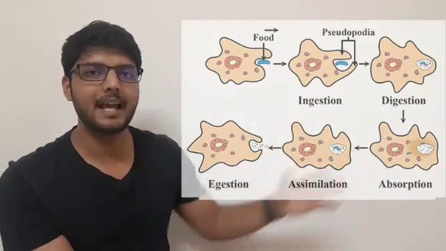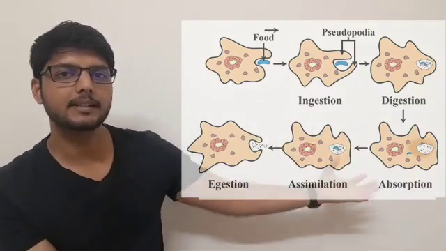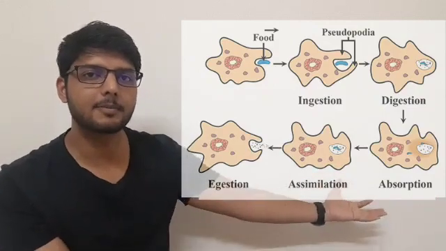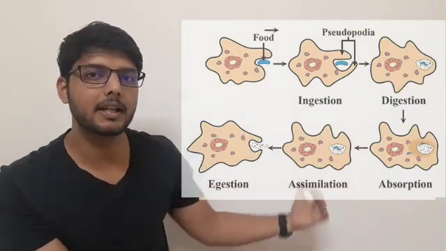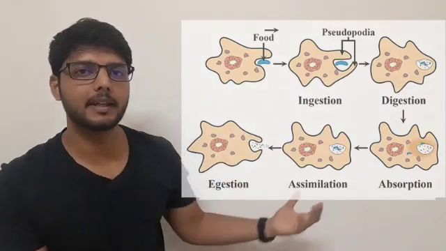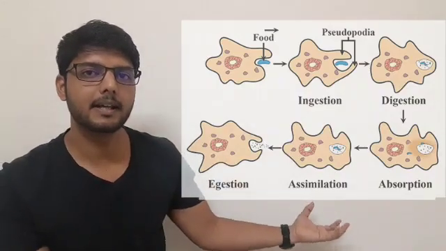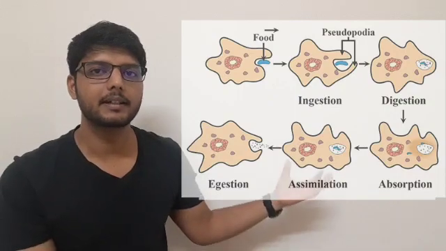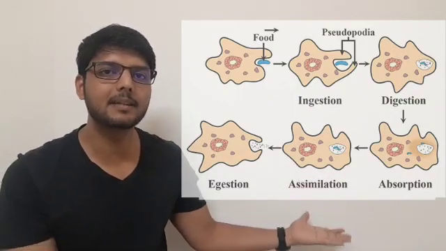That is known as absorption. We can see in this figure that after absorption, it will utilize that energy for the growth of the amoeba. So we can see here that amoeba has grown, and this process is known as assimilation.